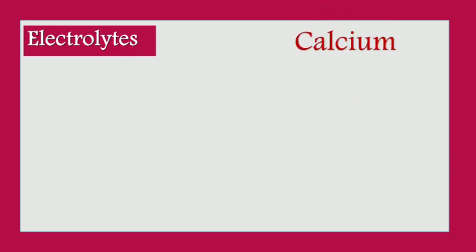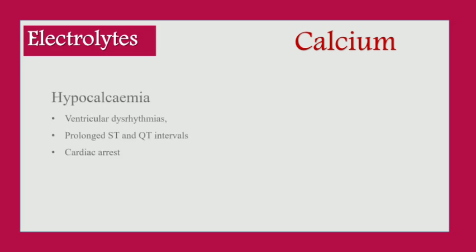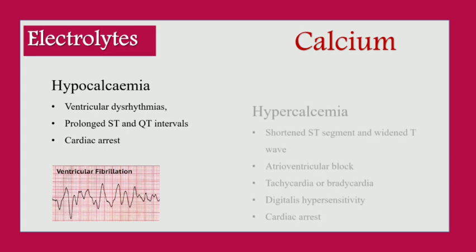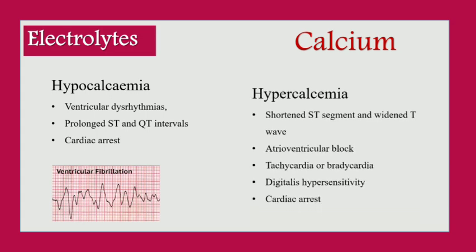Next is calcium. The normal range is 8 to 12 mg per deciliter. If it decreases, then it leads to hypocalcemia, which causes ventricular dysrhythmias, prolonged ST and QT interval, and cardiac arrest. If it is elevated above 12 mg per deciliter, then it leads to hypercalcemia, which causes shortened ST segment and widened T wave, atrioventricular block, tachycardia or bradycardia, digitalis hypersensitivity, and cardiac arrest.